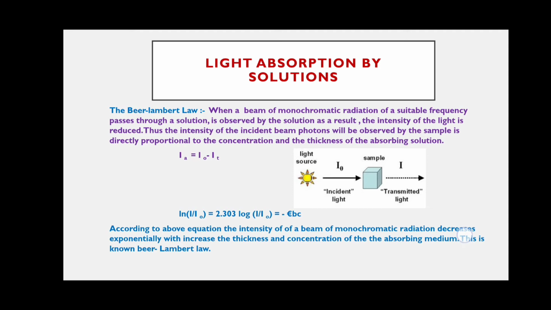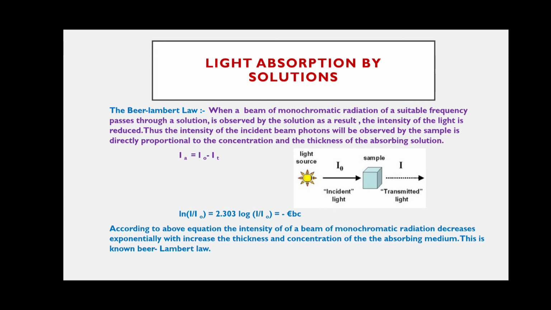Absorbance is nothing but the amount of light absorbed by the sample. When the incident light passes into the sample, some amount of light is absorbed by the sample, and that is called absorbance. This absorbance is represented with A, that is a negative logarithm. So this is the equation for the absorbance: log base 10 I by I naught.